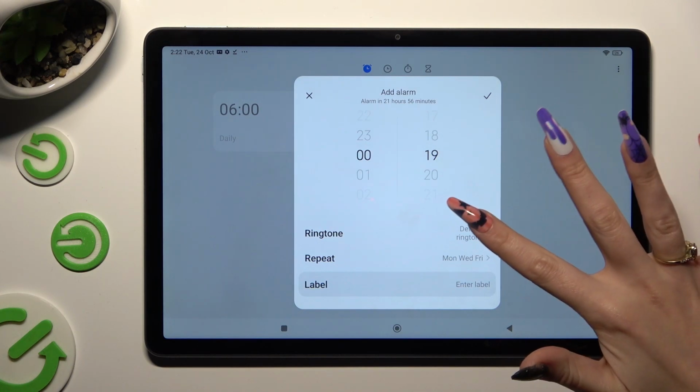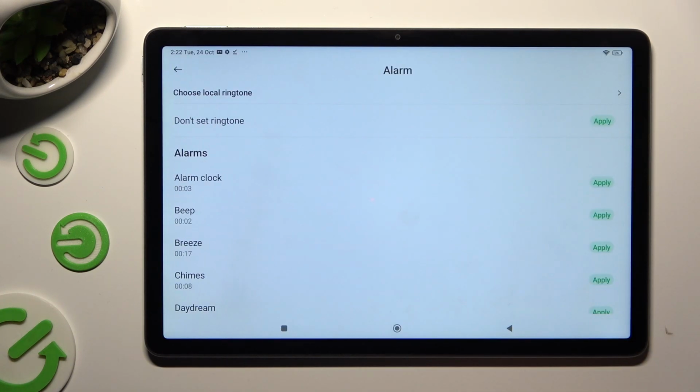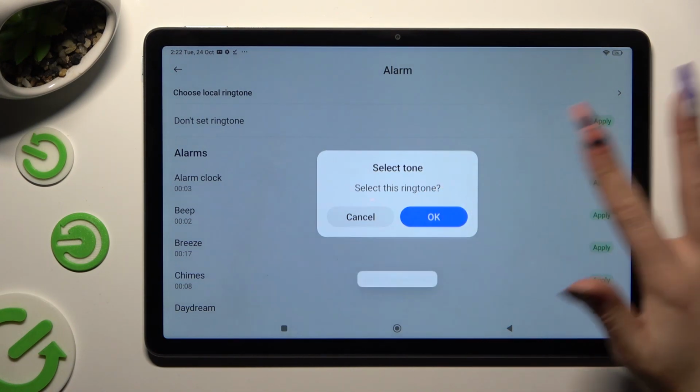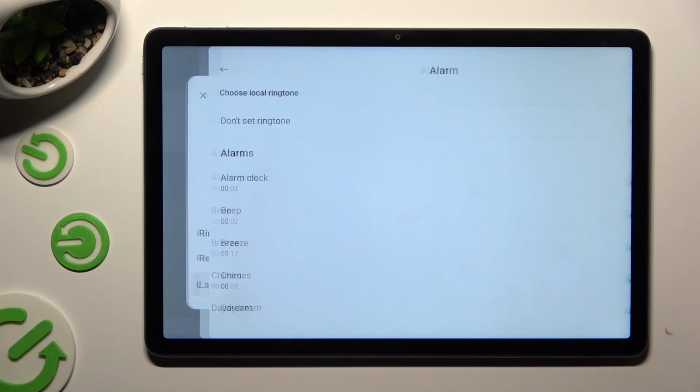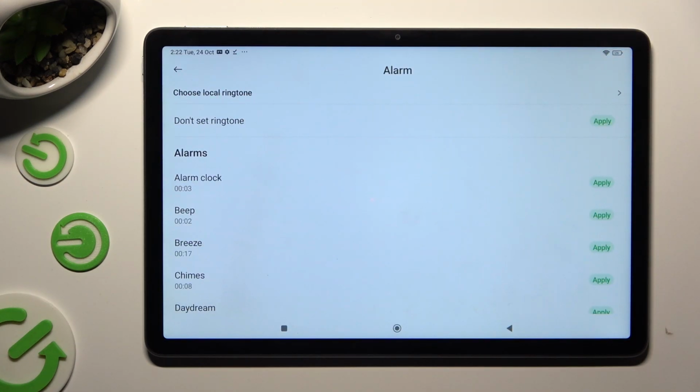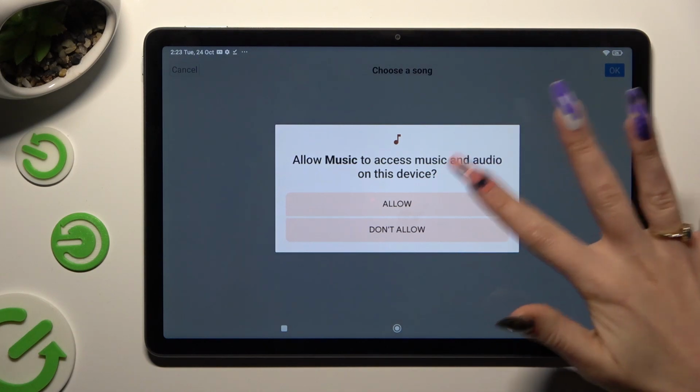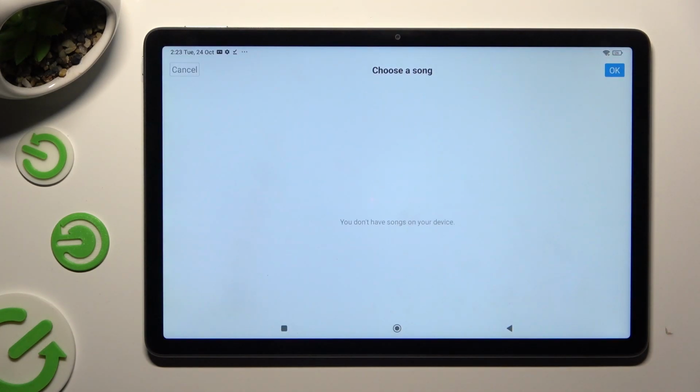Now click on ringtone. Tap on Apply next to one of those alarms and select OK in the pop-up to select it. You can also click on Choose Local Ringtone at the top and pick any music from your device. Just click on the song and select OK at the top right corner.